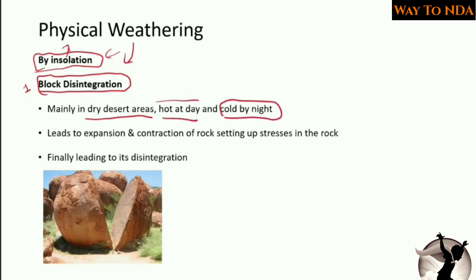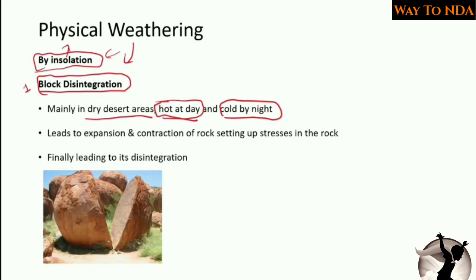In deserts the temperature in the day is very high, and at night it reaches 0 degrees Celsius, and sometimes below 0 degrees Celsius.